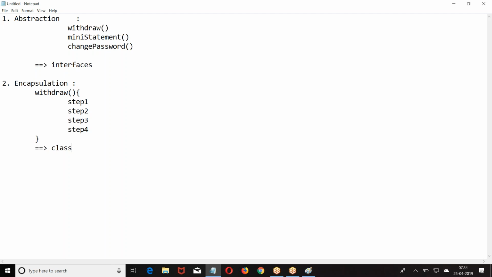Now, what is abstraction? It is a collection of services that you are offering. Collection of actions that you are offering. Now, encapsulation is a collection of data and the actions along with their implementation. Name of the service and how the service is implemented. I hope you got my point. From the concept of encapsulation, what did we derive? Class.